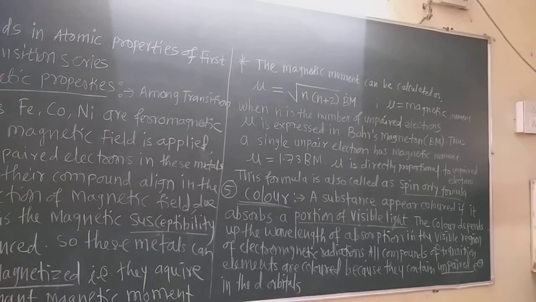What visible region is absorbed, and what visible region of electromagnetic radiation is emitted, that decides the color. Generally the color of a compound or substance is the color of the portion of the visible wavelength which is emitted. All compounds of the transition elements are colored because they contain unpaired electrons in their d orbitals.